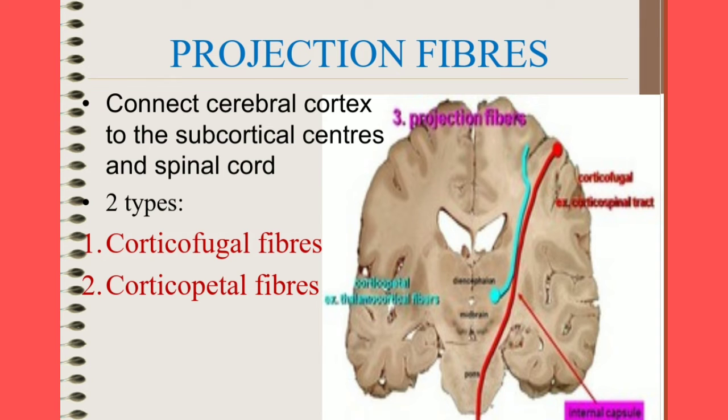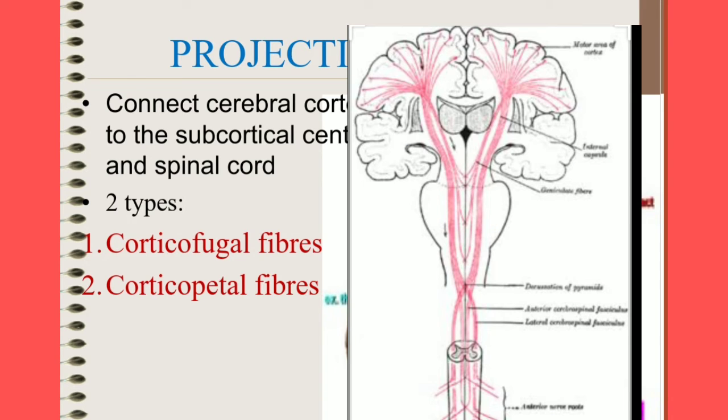The next fibers are projection fibers. They connect the cerebral cortex to the subcortical centers and spinal cord.